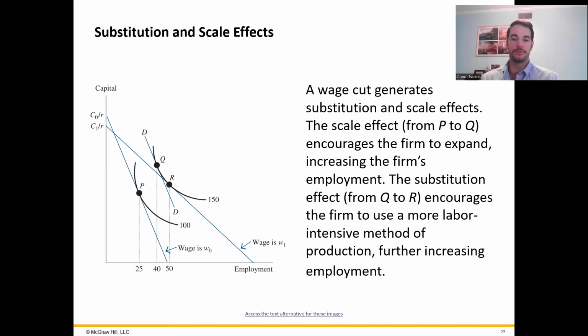However, the opposite can also be true. If the substitution effect is larger, then the capital that the firm uses will fall while the number of workers rise. So instead of moving from point P to point R up here, maybe point R would be somewhere down here in that case. So there ends up being less capital originally.